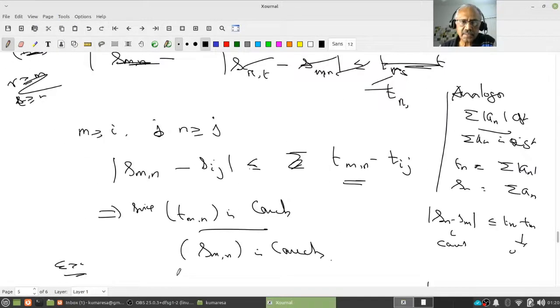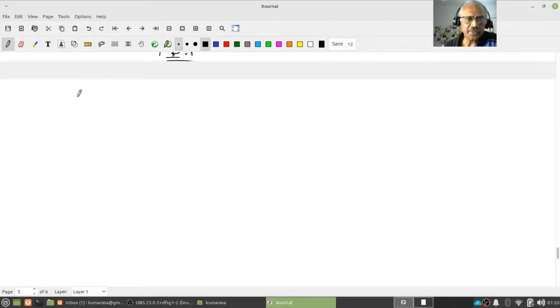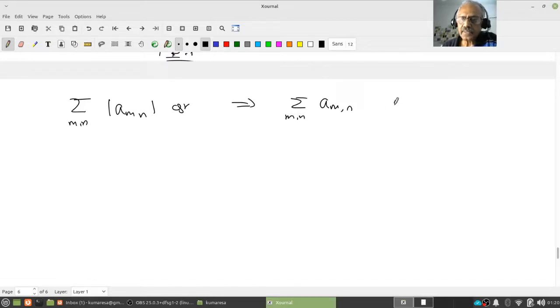Now go back. So what did I want to do? I wanted to show... I almost forgot what I wanted to show. Let me go back. Suppose this is given. This is my hypothesis. So therefore this implies summation AMN is convergent. So I want to show this is good. So now next thing is this implies, as I said, AMN over N, this is convergent, since this is convergent.